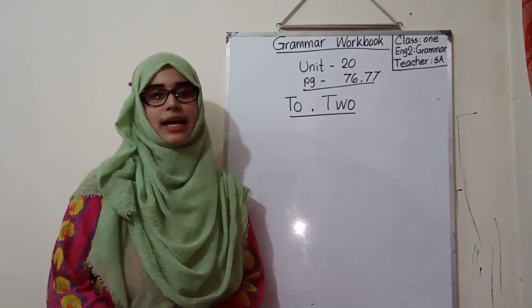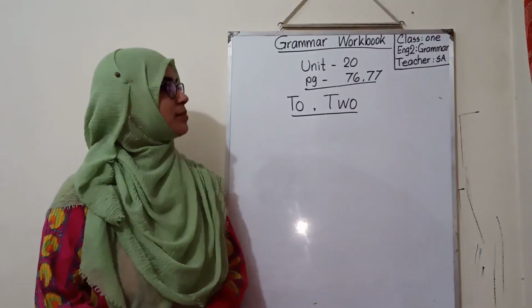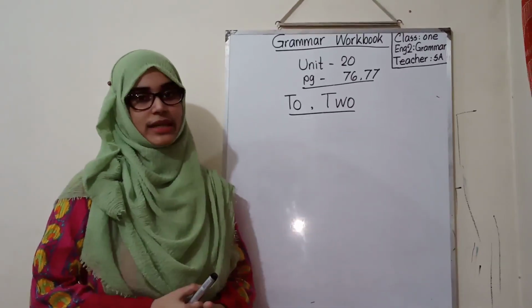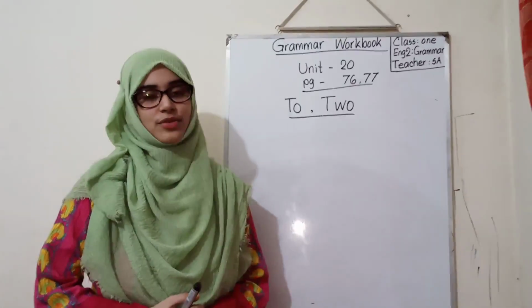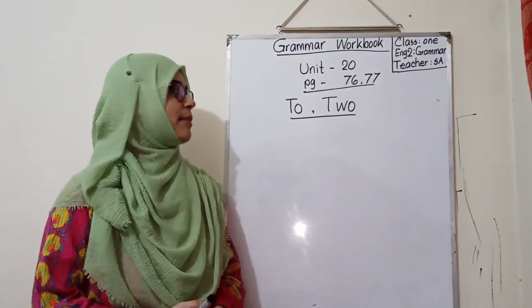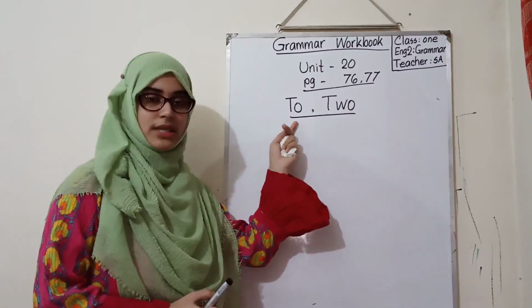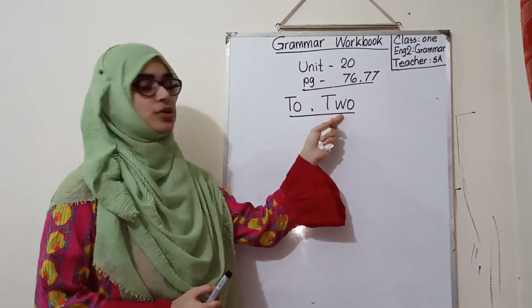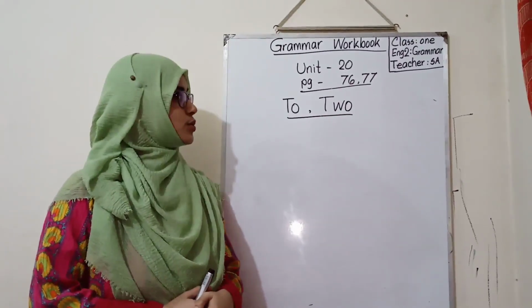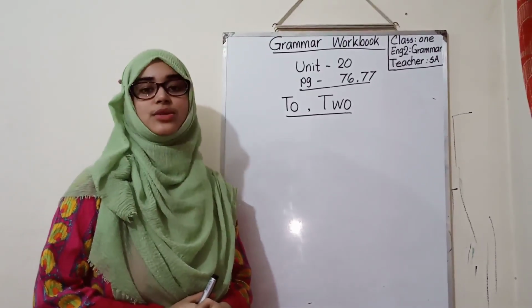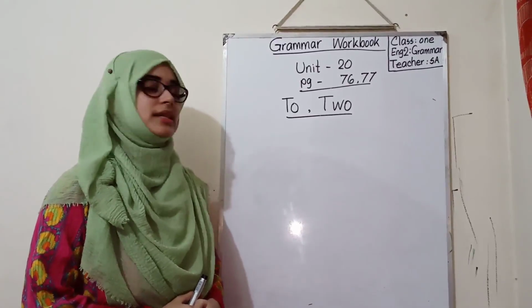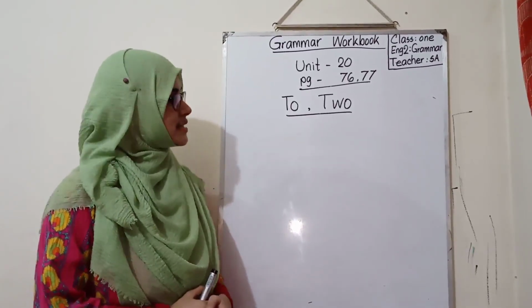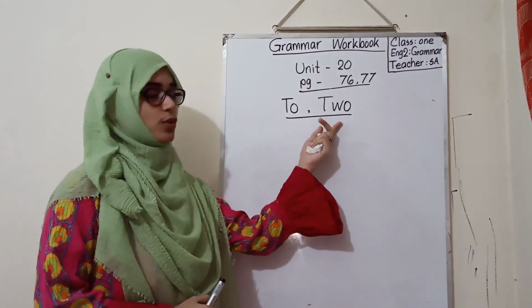Today we will learn another new topic from our grammar workbook, unit number 20, and you will get it on page number 76 and 77. So what is our today's topic? Today we will learn about the use of to, too, and two. Too and two sound the same, but they do not have the same meaning. So let's start from two.